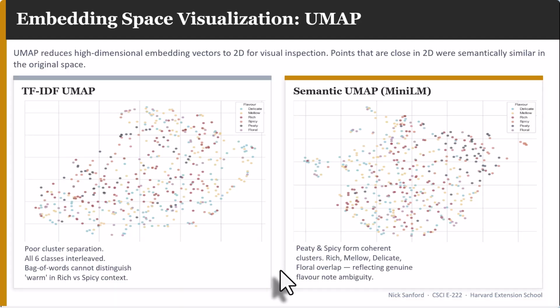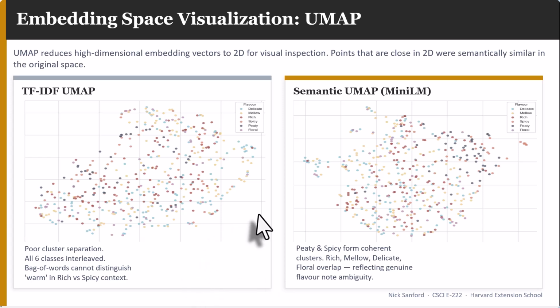This is the UMAP presentations, two-dimensional groupings of these 384 dimensional vectors. This is the core of the whole project. When I get done talking about this, I encourage you to pause this video and go stare at these maps for a while. This will really tell you everything you need to know about this project. So we take the 384 dimensions, we're going to warp the space in such a way that we can visually see it better in 2 dimensions, and we're looking for each of the flavor profiles to group together.